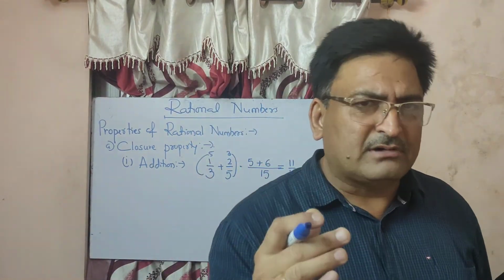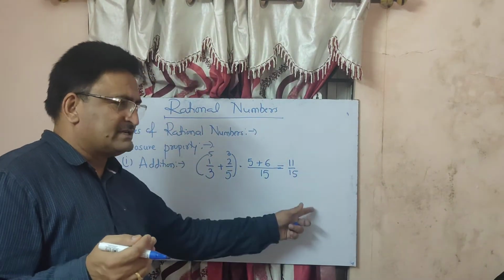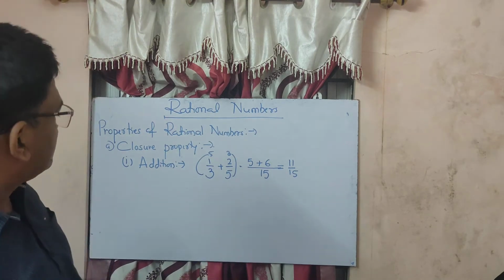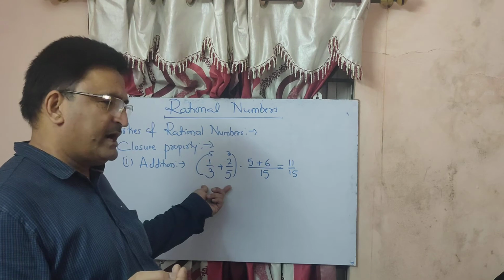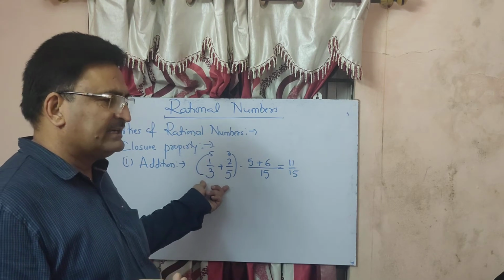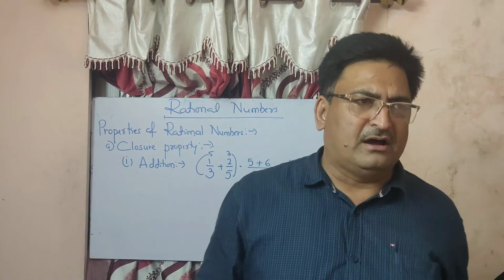Again, 11 upon 15 is a rational number. It means if you add any two rational numbers, the result will be again a rational number.